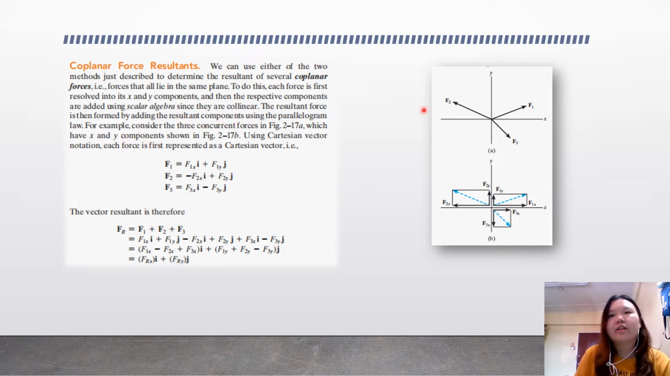You can see on the figure here that the forces have different directions, so we construct a parallelogram for each force, find the Fx and Fy of each force, and then add them together. Then we get the formula like this. The vector resultant force is Fr equals F1 plus F2 plus F3, and for each of F1, F2, F3 we will have F1x, F1y, F2x, F2y, F3x, F3y. So it's quite complicated compared to the notation that we have discussed earlier.